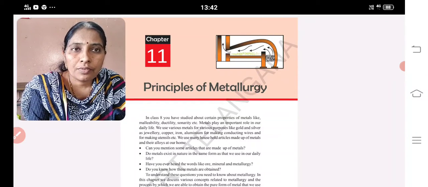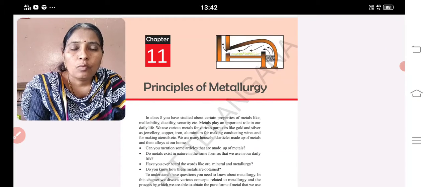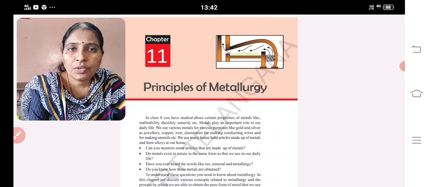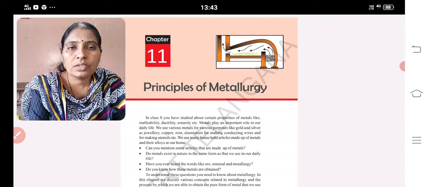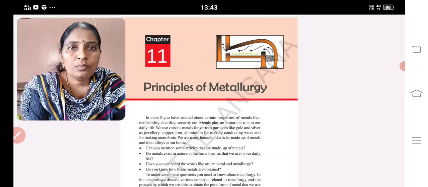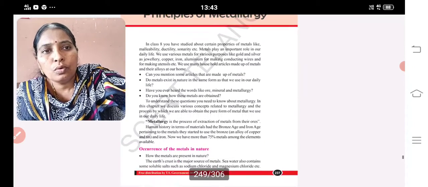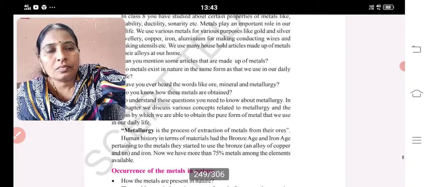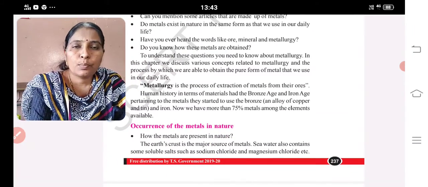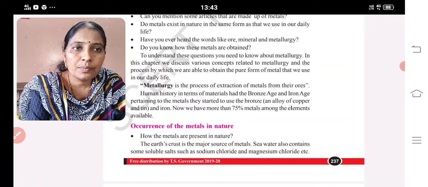Already we finished our 11th lesson, that is chapter 11, Principles of Metallurgy. Why am I repeating? This is important for your FA3 portion. FA3 is Principles of Metallurgy. Here we will discuss ore, mineral, metal. Ore, mineral, metal. Metallurgy is a process of extracting metals from their ores.